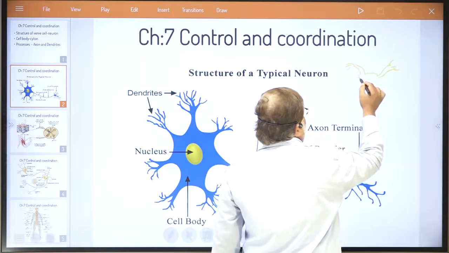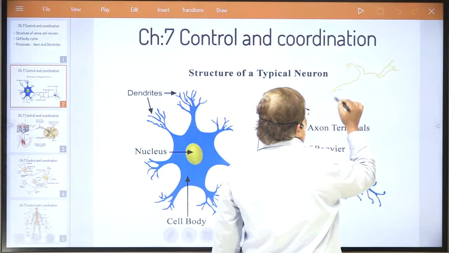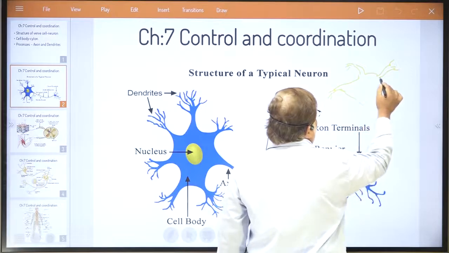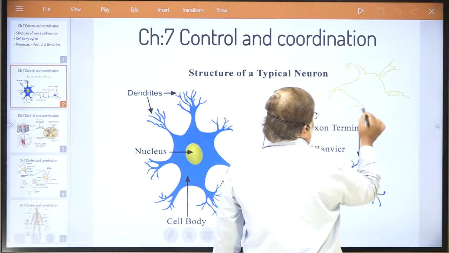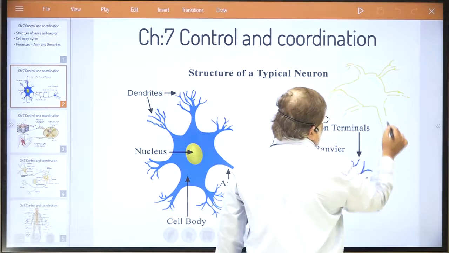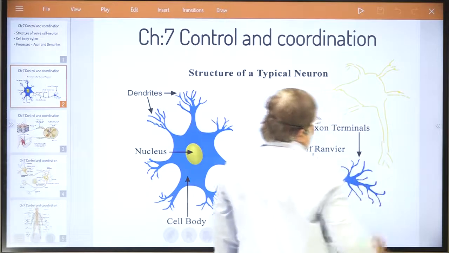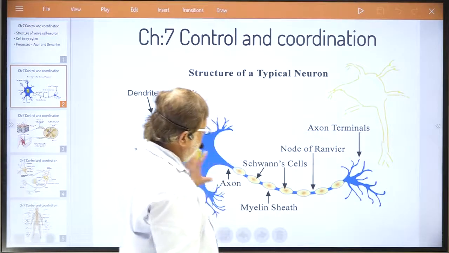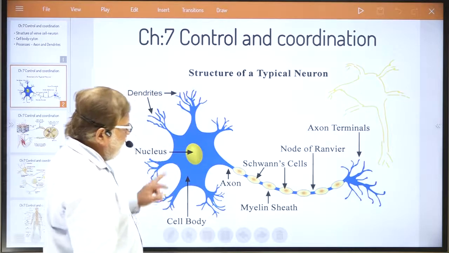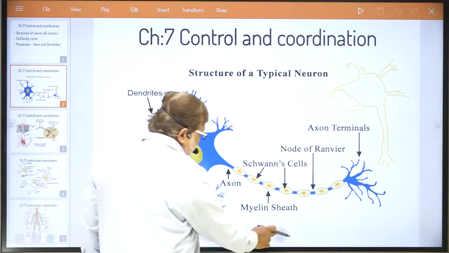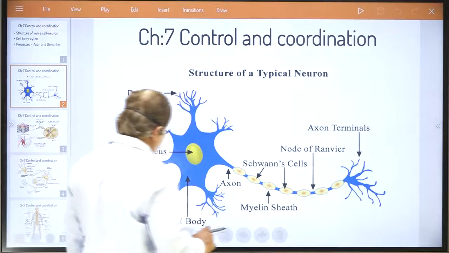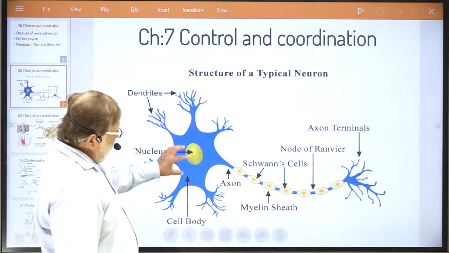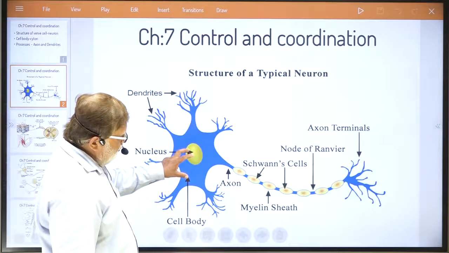I am just showing you the nerve cell to try to understand which are the parts of the nerve cell.